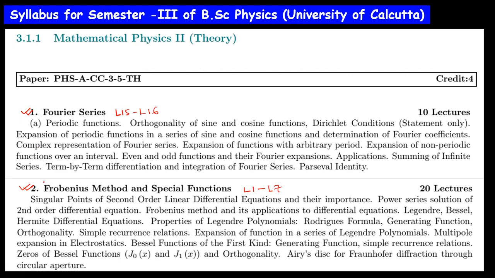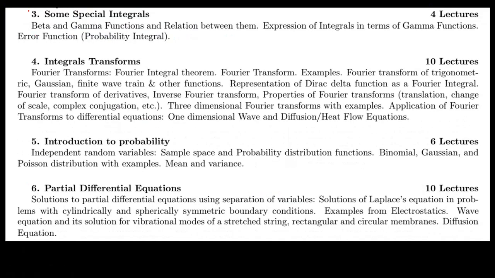Some special integrals were discussed in the last session, that is lecture number 17. This integral transformation we want to discuss in lecture number 18, and this was discussed in lecture number 8 to lecture number 14. So I think the route is clear, and the upcoming sessions will be discussed. Clear? So let's start.